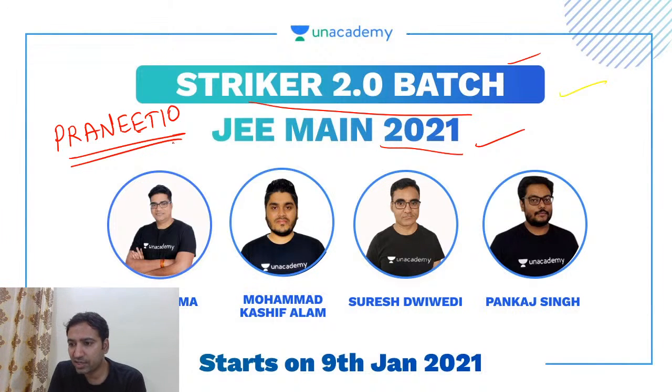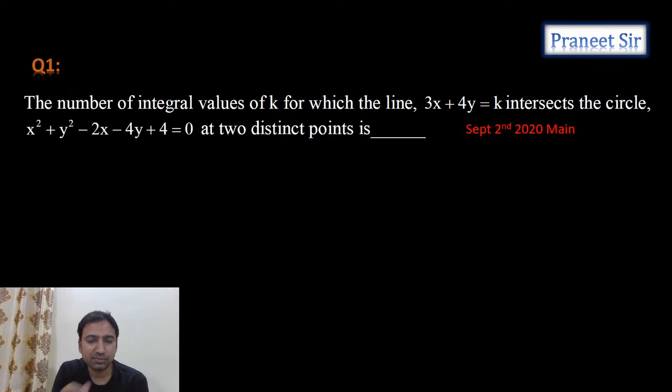Okay. Chalo, then let's start. So guys, start doing this question. Number of integral values of k for which the line intersects the circle at two distinct points. So a straight line is intersecting at two distinct points, means compulsorily it should be a chord, guys.